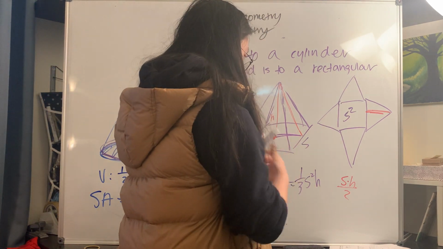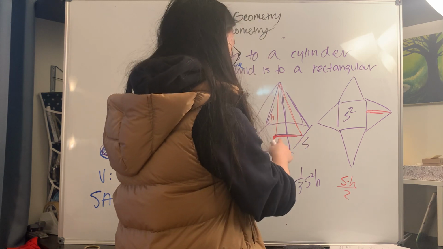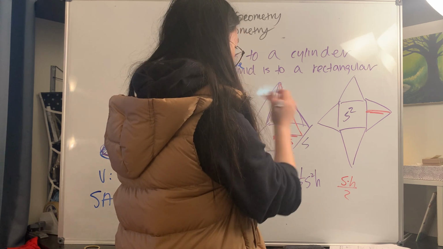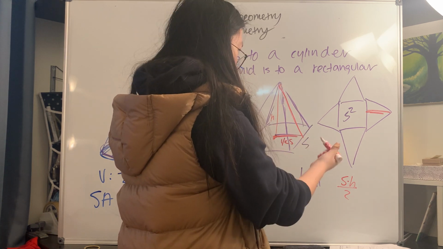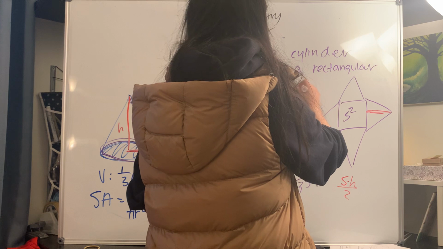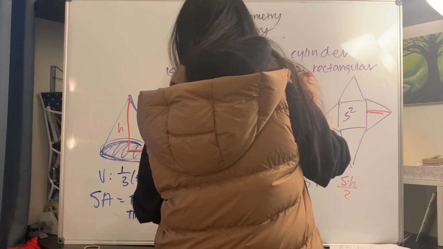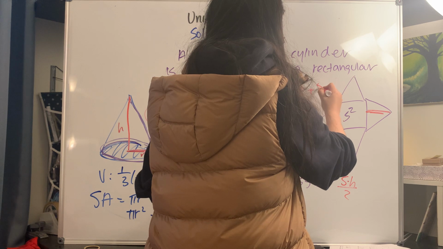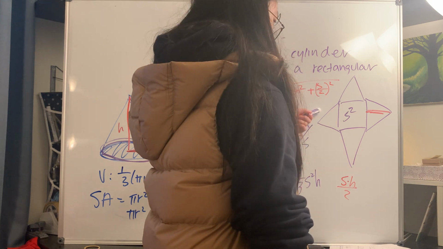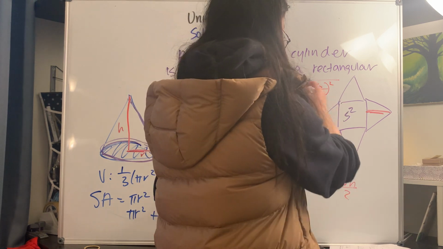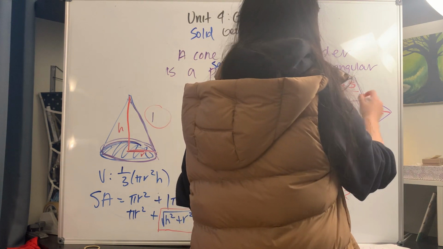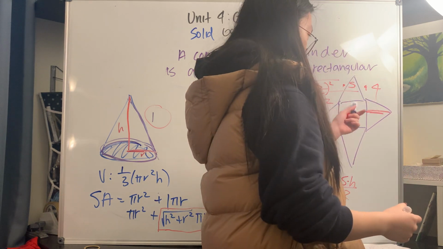So you have a Pythagorean theorem where this is equal to h, and this is equal to 1/2 of s. So 1/2 s. You have to figure out what this slant is over here. And this slant right here is equal to the height of the actual triangle. So the slant would be the square root of h squared plus (s divided by 2) squared. And then, of course, you would have to multiply that by s, divide by 2 to find the area of one of them, and multiply by 4 because there are 4 of these triangles.